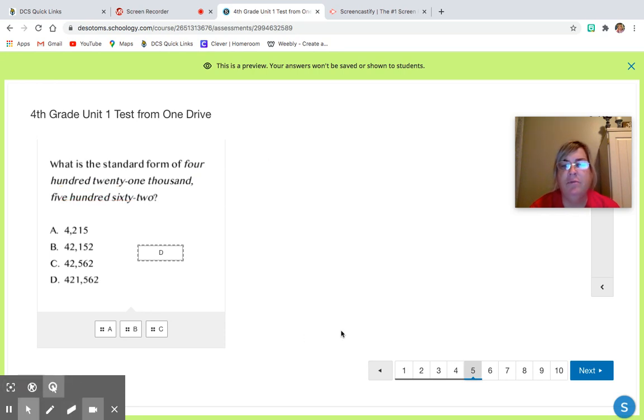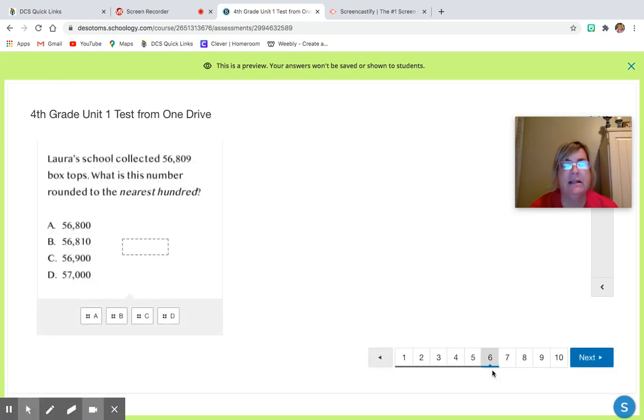All right, moving on to question 6. Question 6 says, Laura's school collected 56,809 box tops. What is the number rounded to the nearest 100? Again, we're rounding, but we're rounding to the hundreds place. This 8 is in the hundreds place. He slides to the right. He sees a 0. 0 would fall in that category of 4 or less. So 4 or less, the rest of it says, let it rest. So 8 would stay the same.